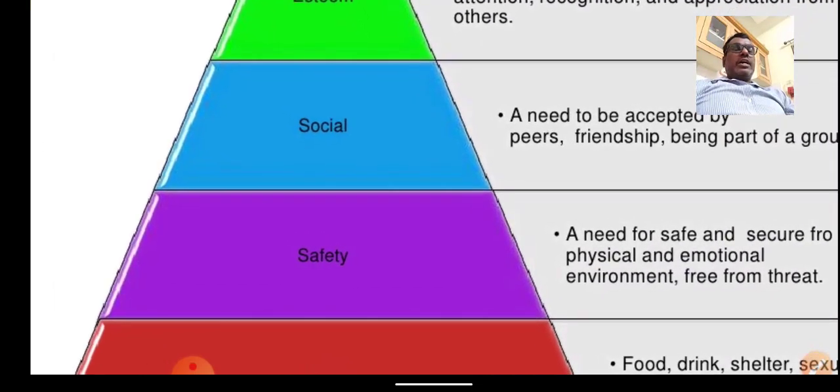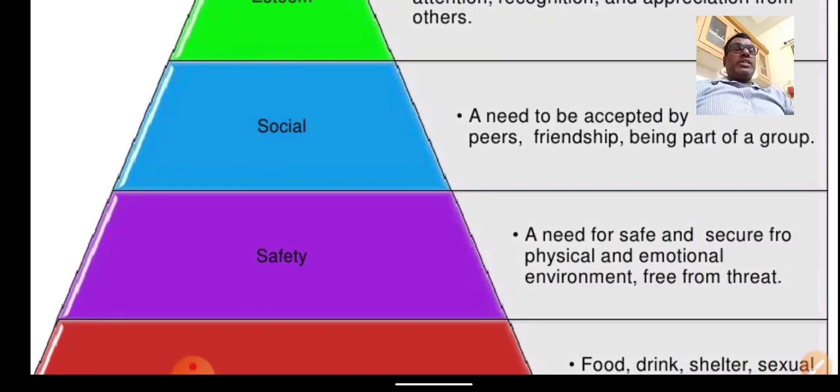Guys, this is important: after physiological comes the safety need. Safety here means protection of salary, protection in society, protection of the job, protection of belongings. All this we call safety needs: a need for a safe and secure physical and emotional environment free from threat. Certainly, when an individual lives in a society or in an organization, they expect this as a basic requirement, which we call the safety need.